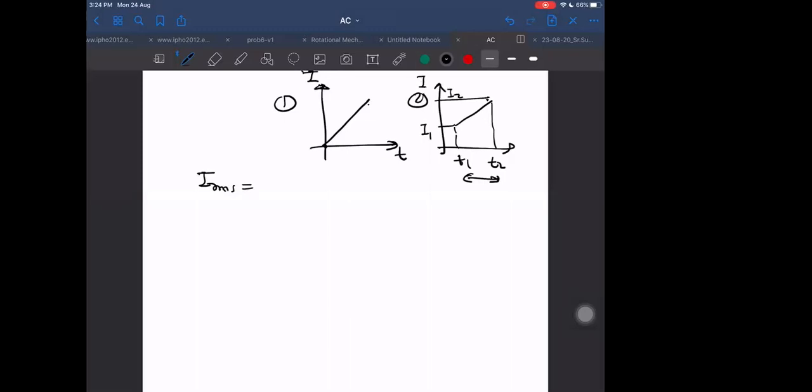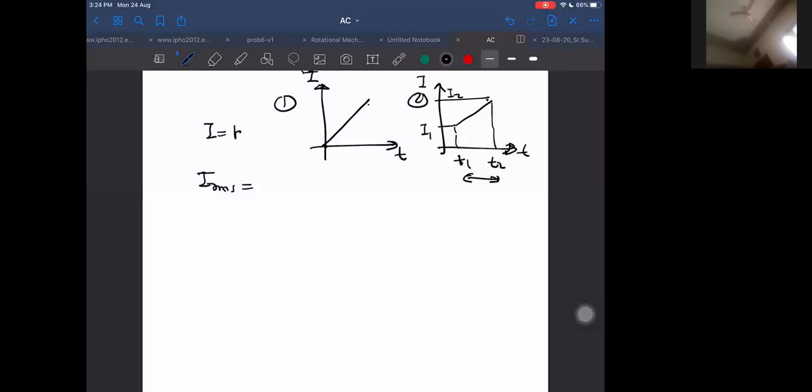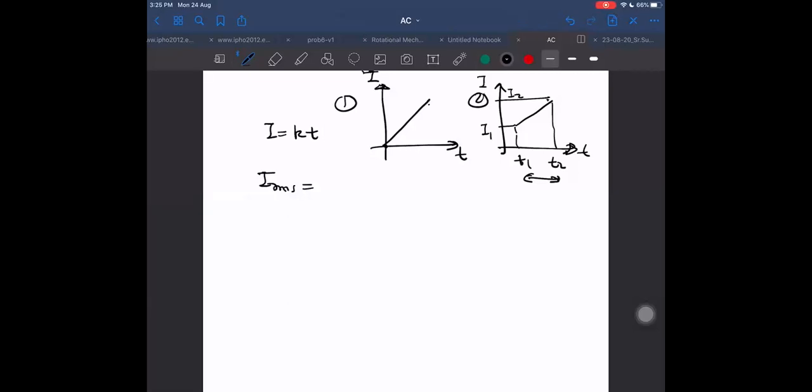In the first case and in the second case. The first case is particularly simple. The reason is, in the first case I can write it as just K into T, passing through the origin. So I = KT.